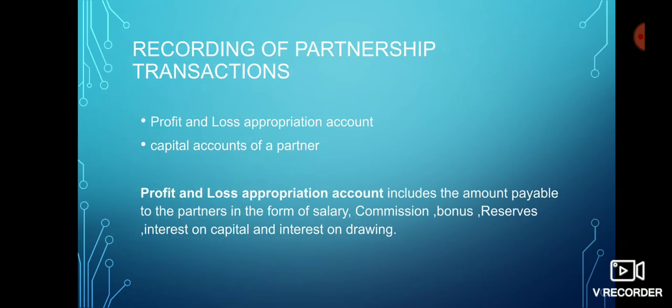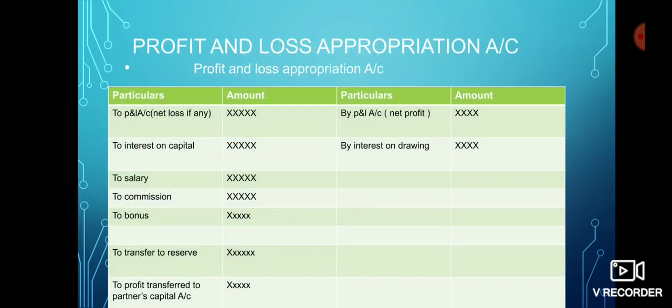Recording of partnership transactions. Partnership transactions can be recorded through the profit and loss appropriation account and the capital accounts of partners. The profit and loss appropriation account includes the amount payable to partners in the form of salary, commission, bonus, interest on capital, etc.